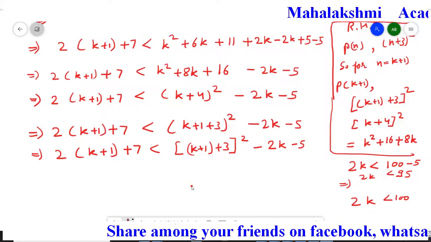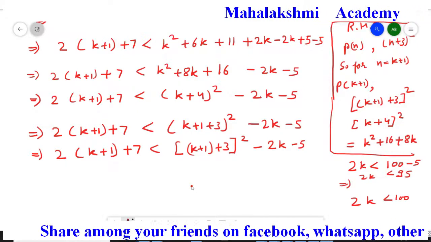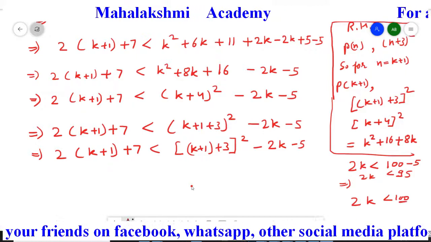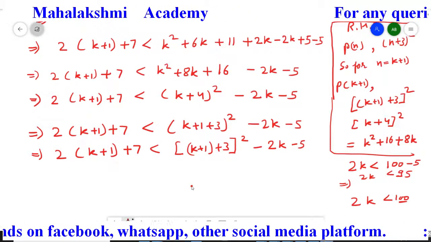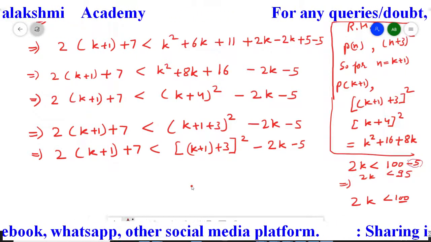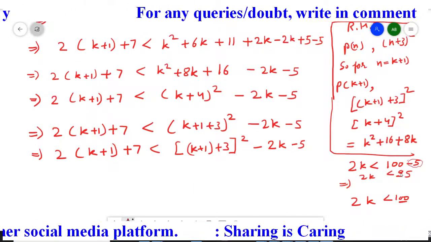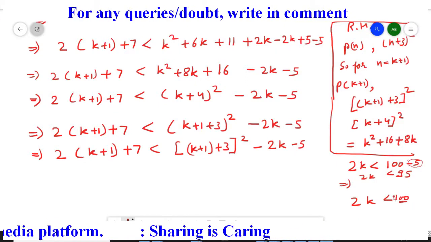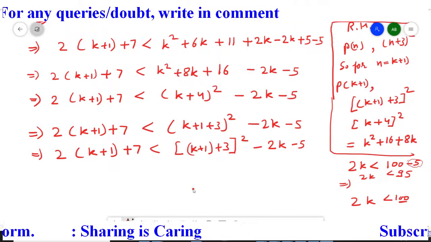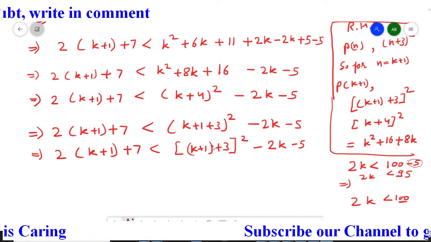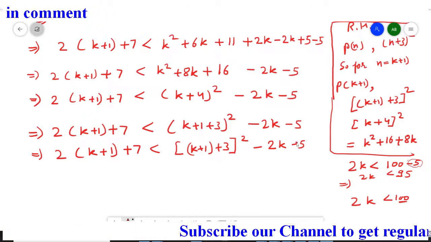So 100 minus 5 is actually smaller than 100, because we are doing subtraction of 5. So if this minus 5 is removed from here, then we are left with 100. Once again I am explaining what I want to say. This 2 (k plus 1) plus 7 is less than the solution of all these three terms.